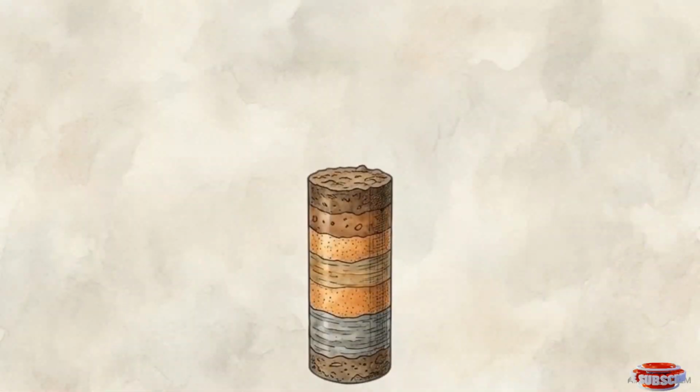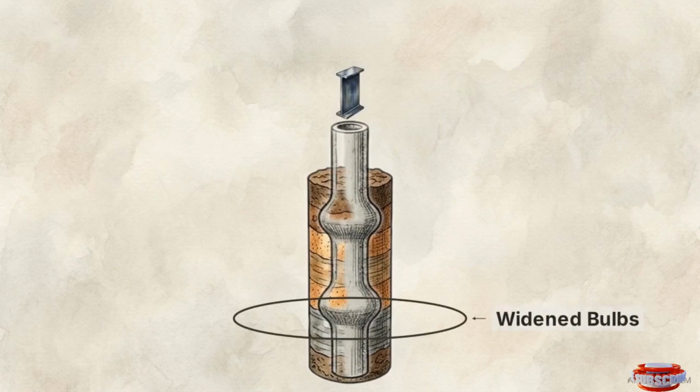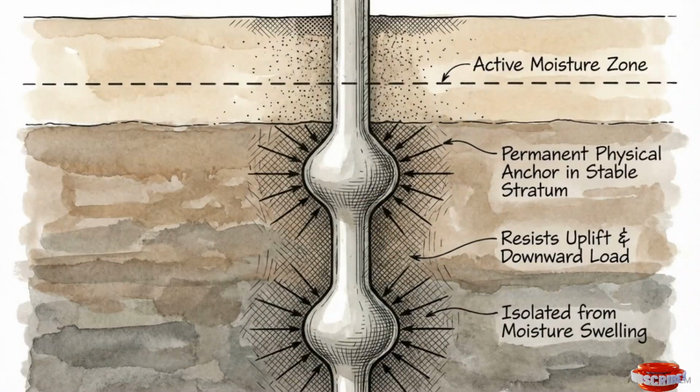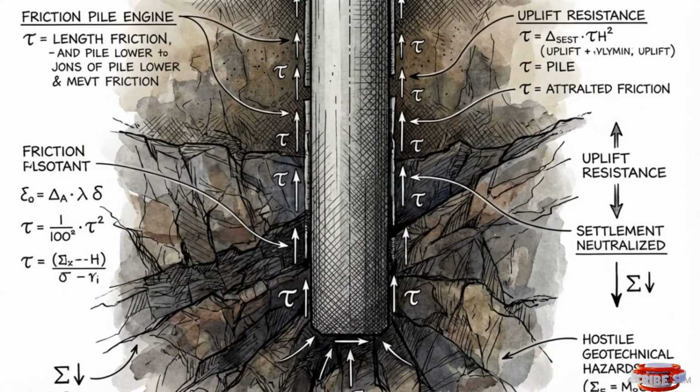This cross-section illustrates the exact geometry required. An underreamed pile features mechanically formed widened bulbs cut directly into the base of the concrete shaft. By code, the diameter of these bulbs is exactly 2.5 times the width of the main stem. These widened bulbs are positioned deep underground, acting as permanent physical anchors. By locking the pile firmly below the active moisture zone, the foundation resists the violent seasonal swelling and shrinkage of the upper soil layers. Deep foundations act as complex friction engines, specifically calibrated to neutralize aggressive subterranean hazards.